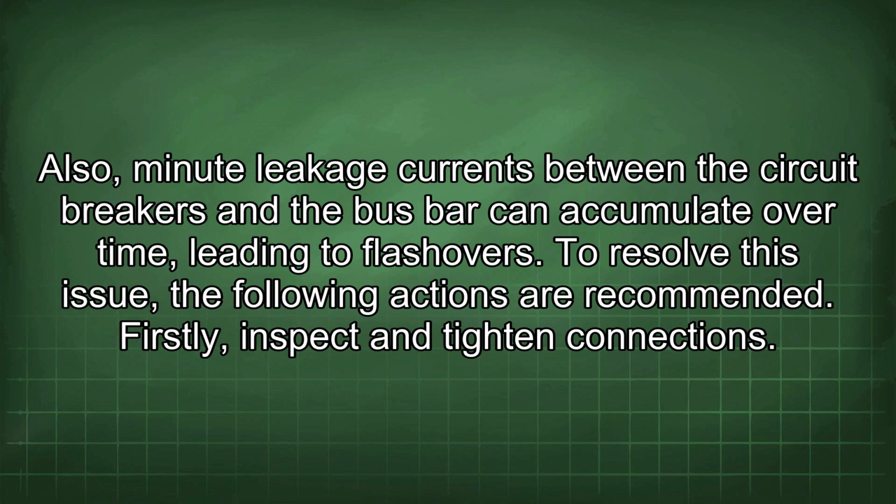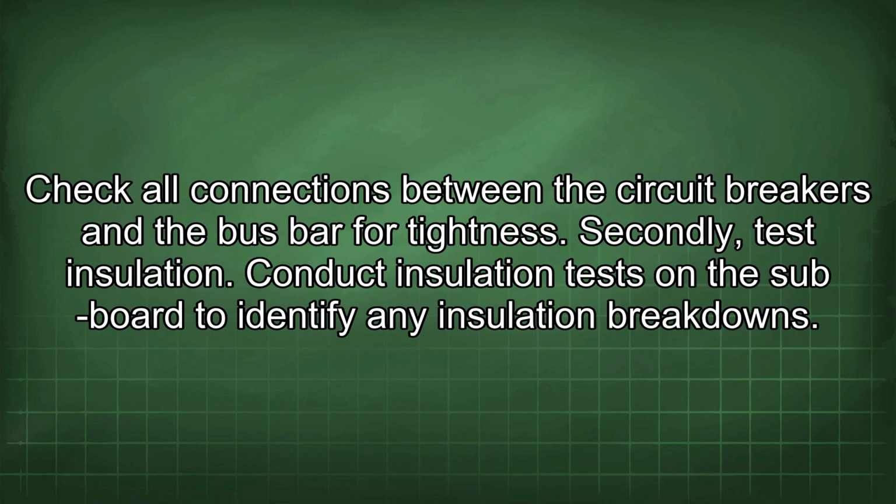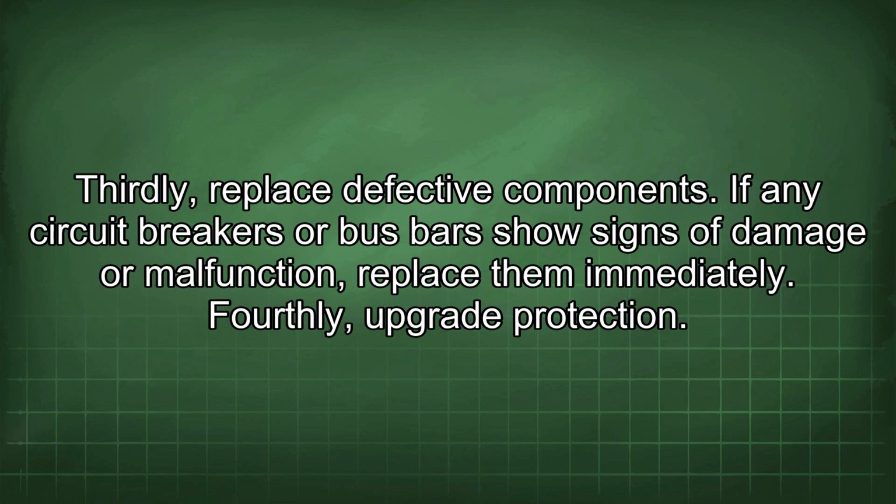To resolve this issue, the following actions are recommended. Firstly, inspect and tighten connections. Check all connections between the circuit breakers and the bus bar for tightness. Secondly, test insulation. Conduct insulation tests on the subboard to identify any insulation breakdowns. Thirdly, replace defective components. If any circuit breakers or bus bars show signs of damage or malfunction, replace them immediately.